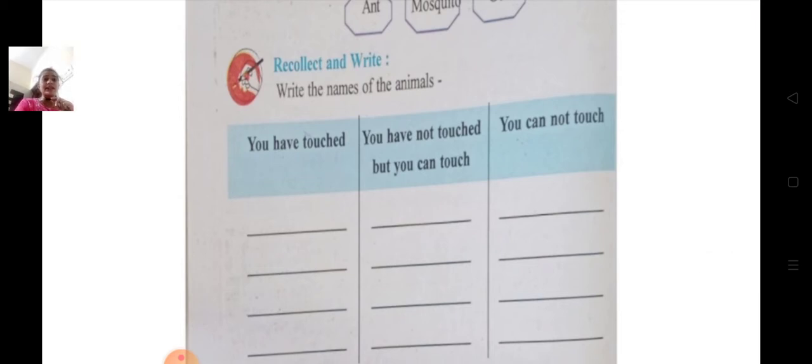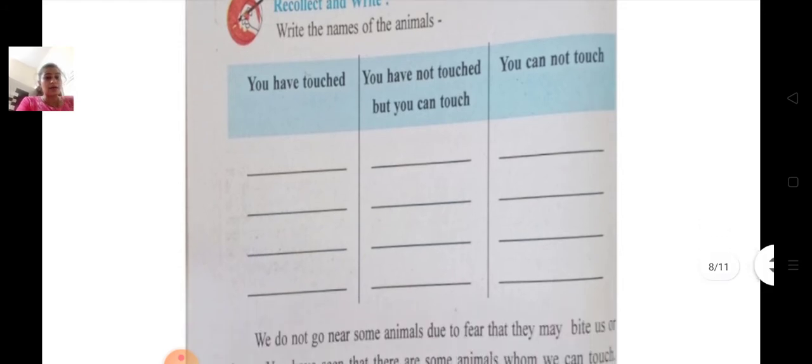Now the next. Recollect and write. Write the names of the animals you have touched, you have not touched but you can touch, and you cannot touch. So we have to write the names of animals. Which animals have we touched? Pigeon, dog, cat, cow. Then in the next, you have not touched but you can touch: elephant, camel, buffalo. Okay. Now which animals you cannot touch? It's lion, tiger, crocodile, snake. Okay. So you have to write the names of animals in this table.